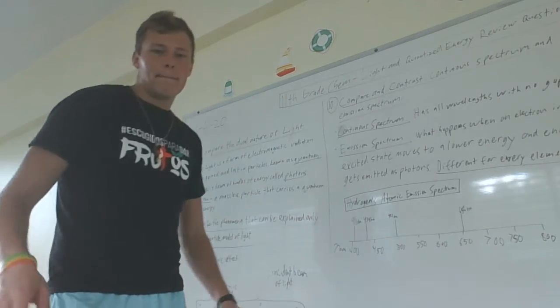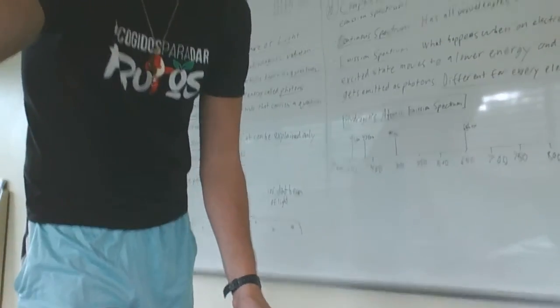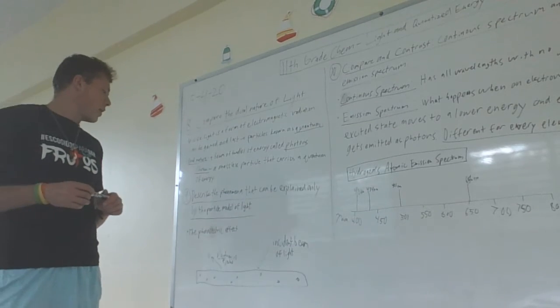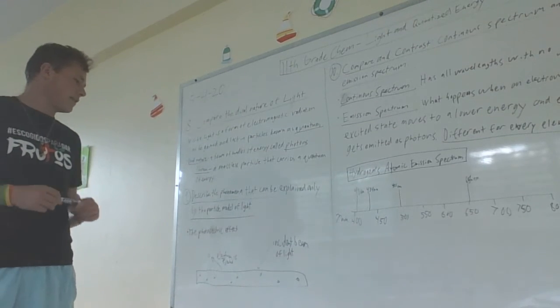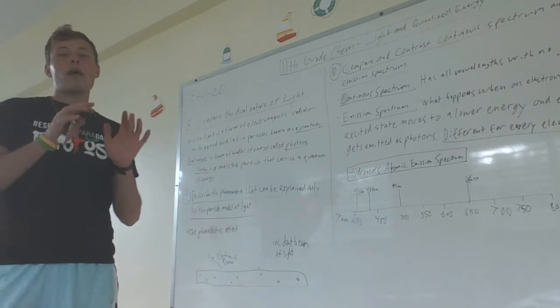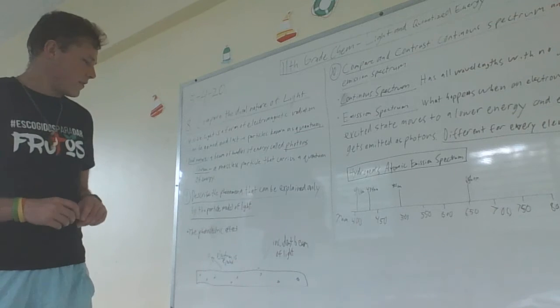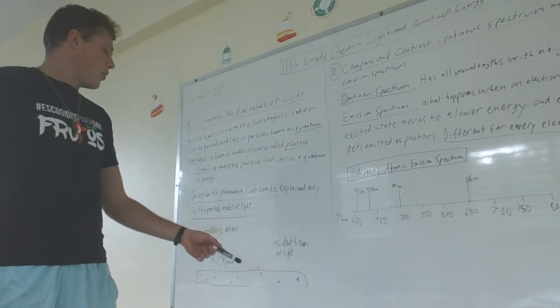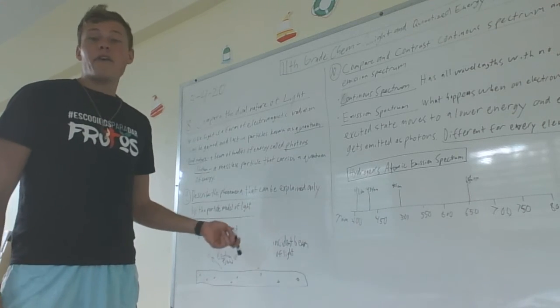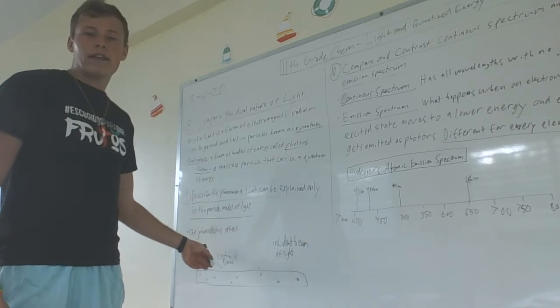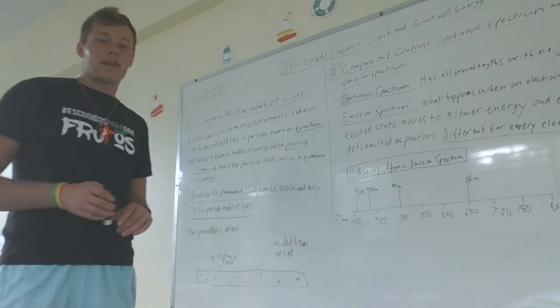Let's look at number 9. Describe the phenomena that can be explained only by the particle model of light. Now there are a couple, but this is the main one, okay? The photoelectric effect. If you remember, I talked about this last time, right? You have the incident beam of light where it hits the metal. And if it's above a certain frequency, then electrons get ejected from the metal. That's the photoelectric effect, okay?